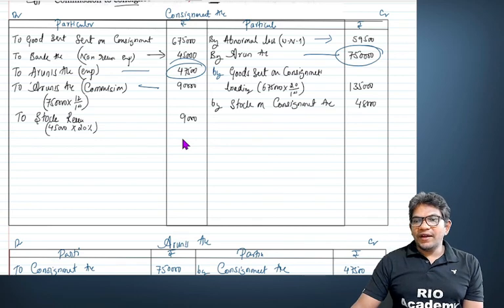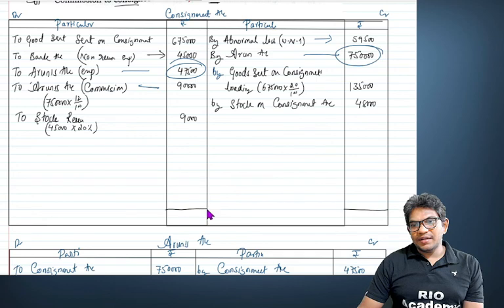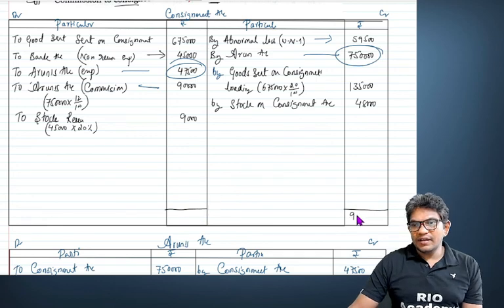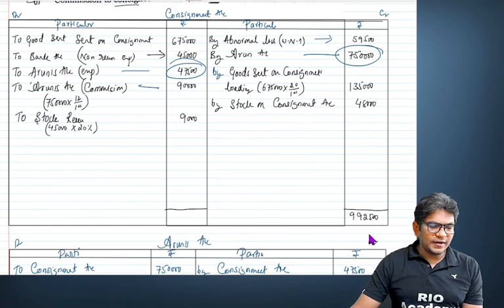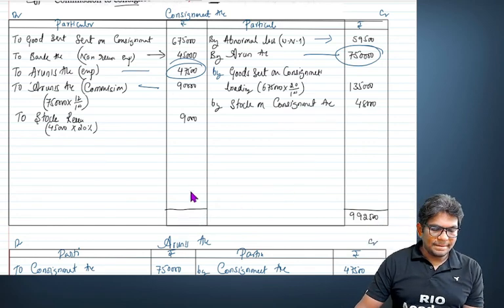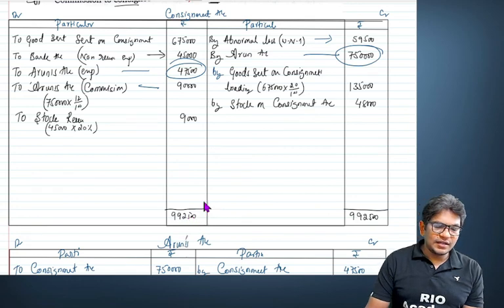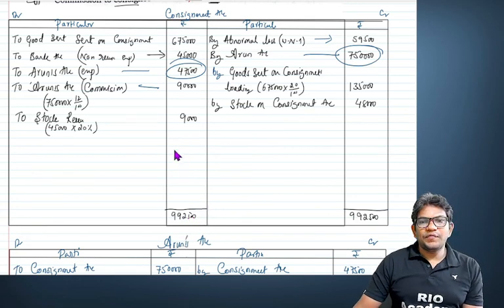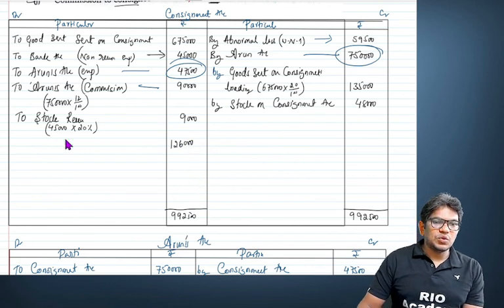Now we'll find out the profit or loss. First you close the credit side, then the debit side. It comes to 9,92,500. You bring it here. 9,92,500 minus it. So net profit is 1,26,000. So here you can write it as profit and loss.